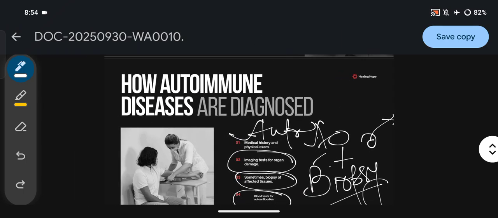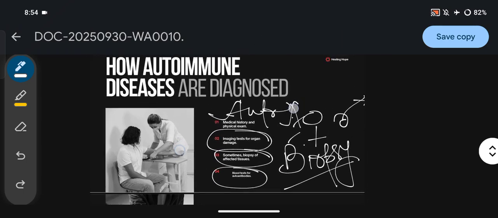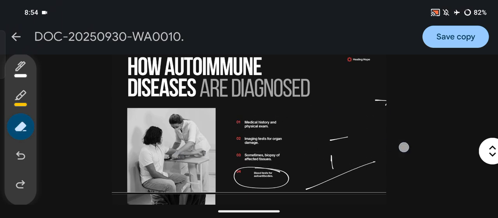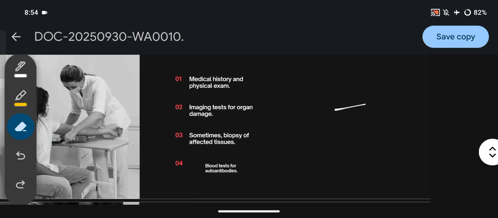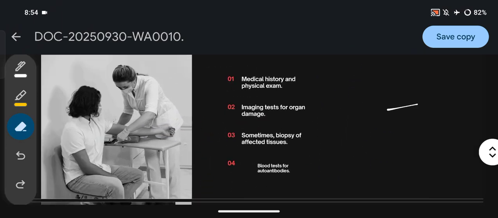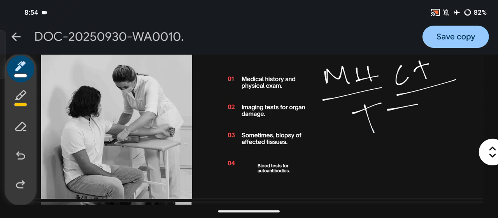Now we have discussed how autoimmune diseases are diagnosed. In the first point, we take the medical history of the patient. Then we do the case taking and the totality of symptoms, and conduct a physical examination if needed.